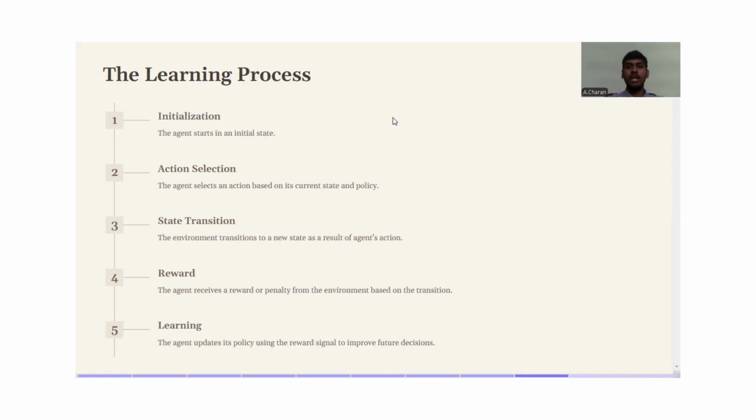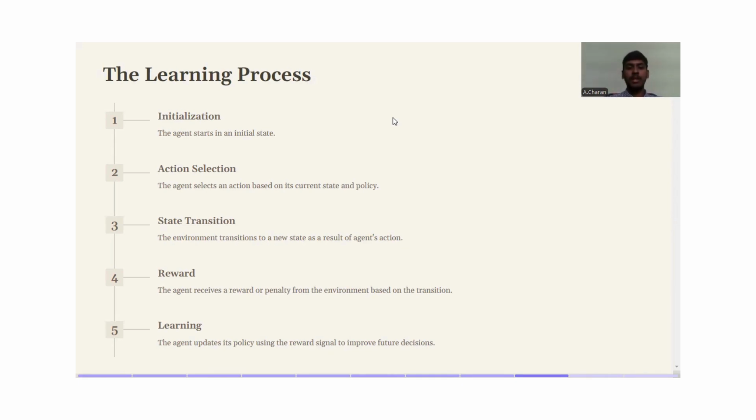That is, we get a new state as a result of the action taken by the agent. The next one would be reward. The agent receives a reward or penalty from the environment based on the transition. The reward means the agent has done a benefit to the user, or the penalty means the agent is not working properly.